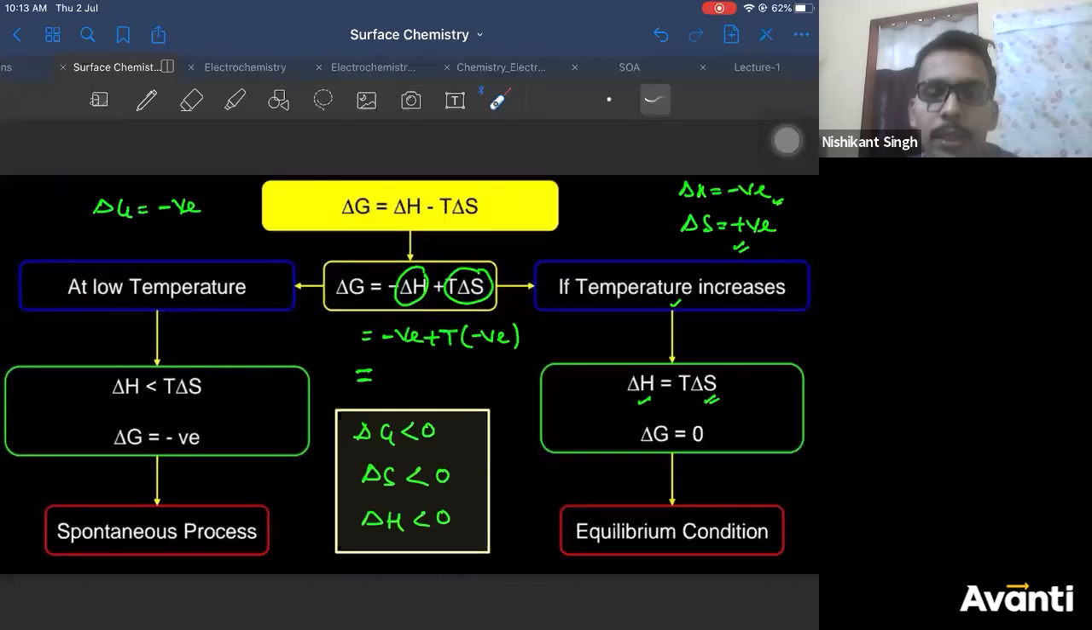Is that clear? Yes, at a very high temperature, desorption will increase. There will be a particular temperature at which equilibrium will be attained. At a very high temperature, desorption will occur.